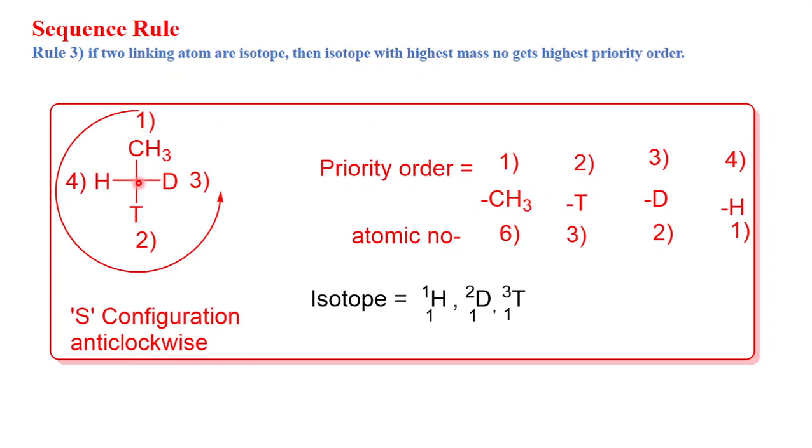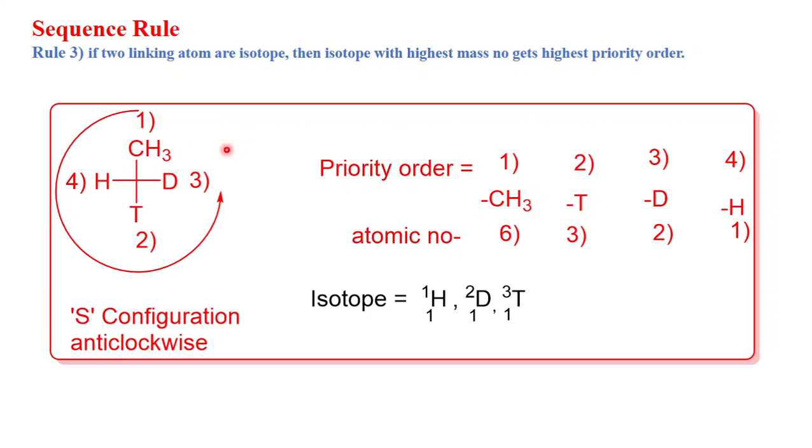Among these 4, first you have to see the first atom. This carbon has atomic number 6, so the methyl group will get first priority order.